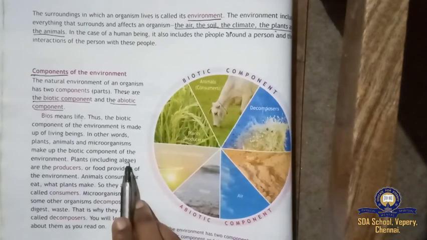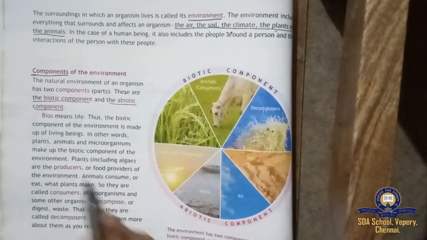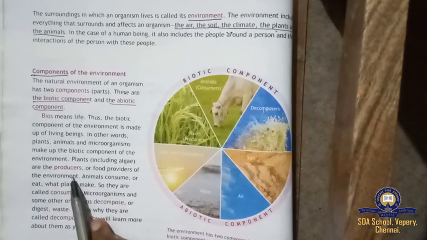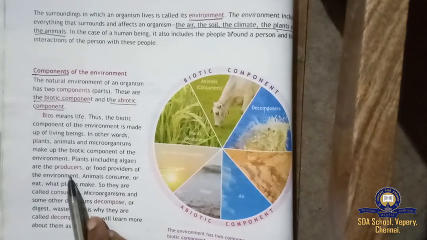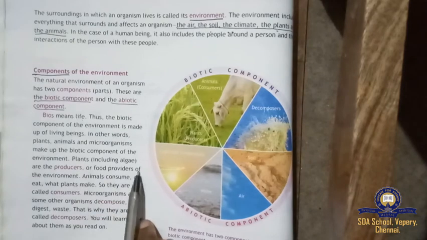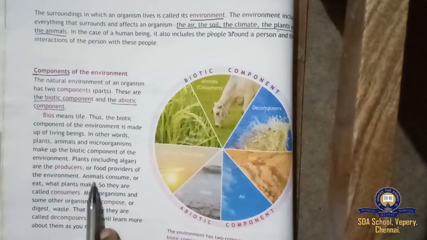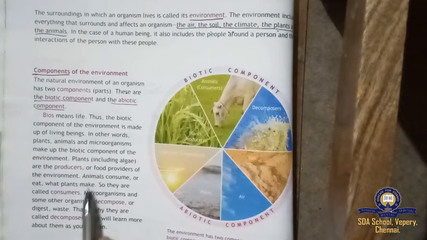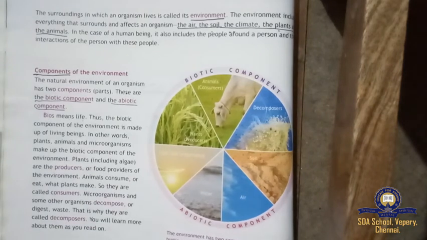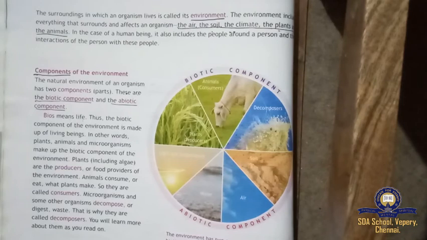Plants, including algae, are the producers. I think you all remember we learned this in the previous lesson. Producer means making their own food, the food providers of the environment. Animals consume or eat what plants make. For example, in the previous topic we learned herbivores, carnivores, omnivores, right?